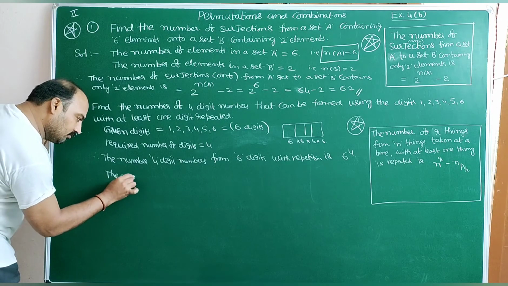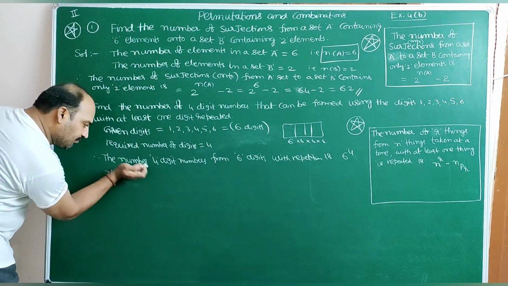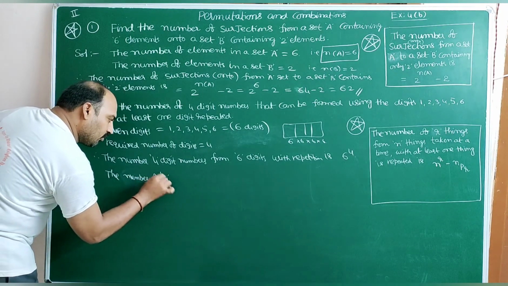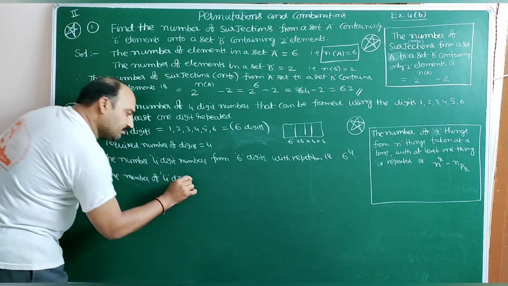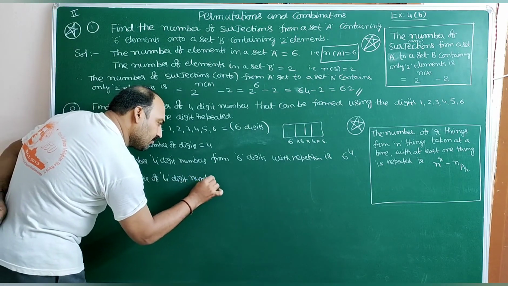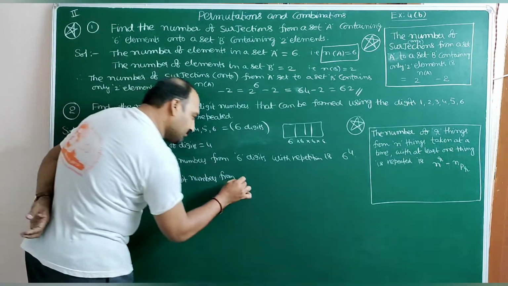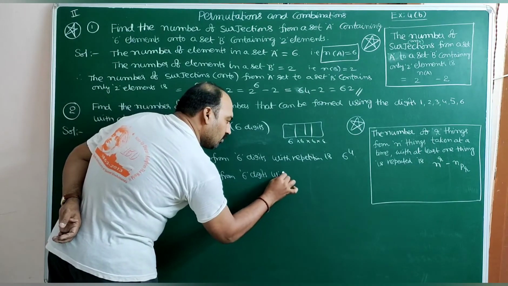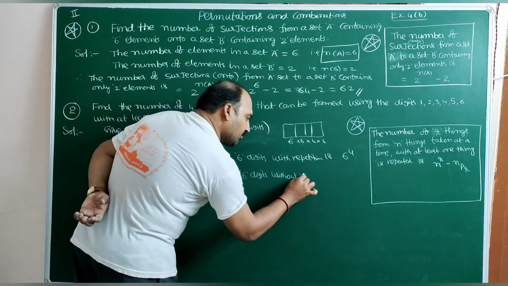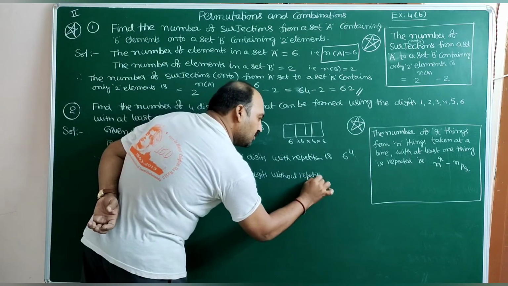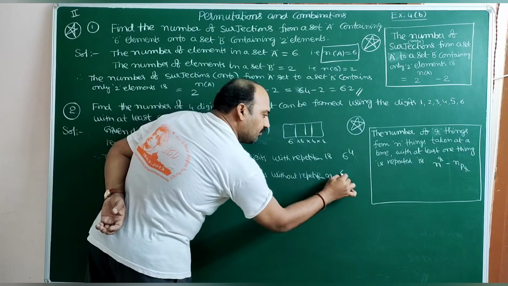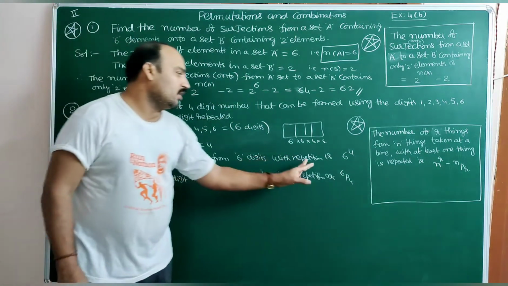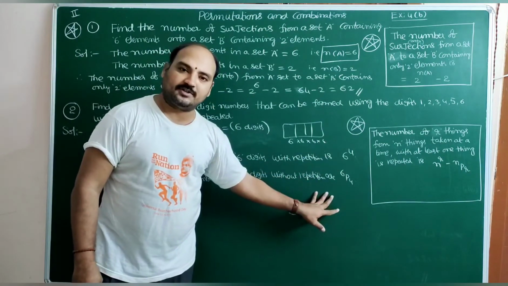The number of 4 digit numbers from 6 digits without repetition is 6p4. To get at least one digit repeated, with repetition minus without repetition, we can write it.